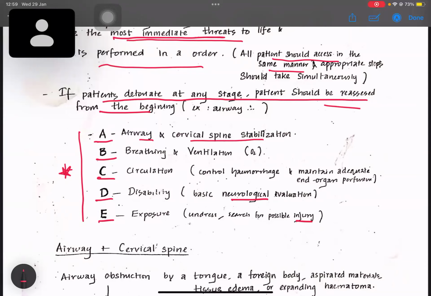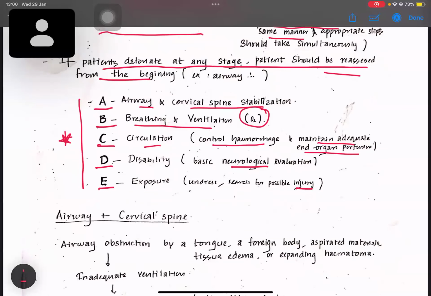So as a first step, we have to stabilize the cervical spine. The next is breathing and ventilation for oxygen supply. And next is circulation. To control circulation, we have to control hemorrhage. We have to maintain adequate end-organ perfusion.